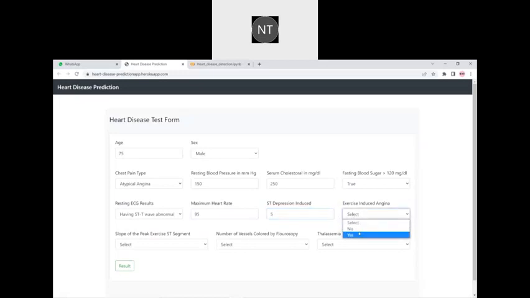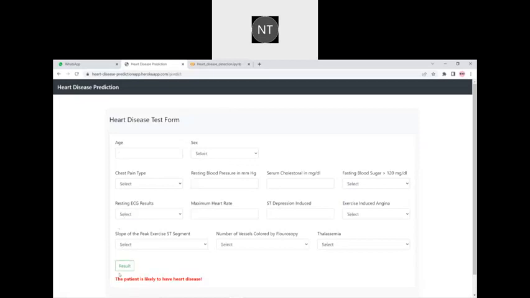and induced angina is yes, and slope is upsloping, flat, or downsloping. Number of vessels colored by fluoroscopy is 3. The thalassemia level is normal, fixed defect, or reversible defect. If we give reversible defect and after clicking result, we will get to know whether the patient is likely to have any heart-related disease or not. Just wait for some time. As you can see, the result is generated.